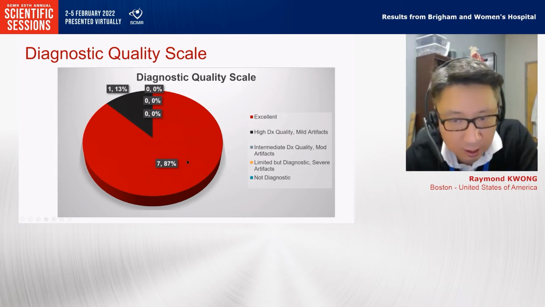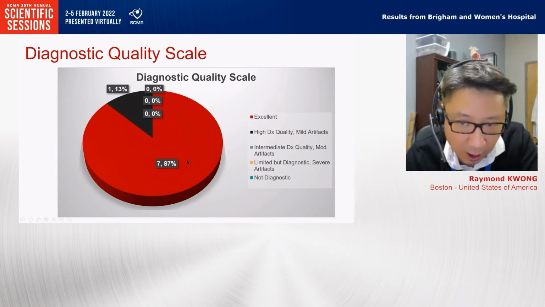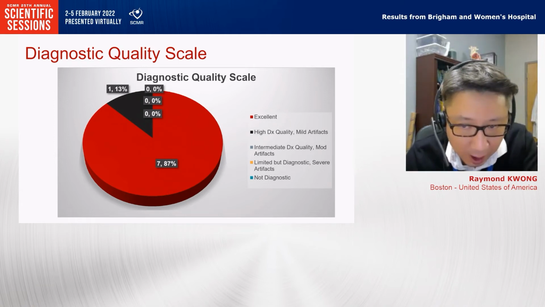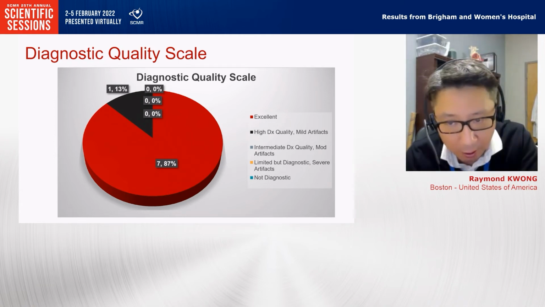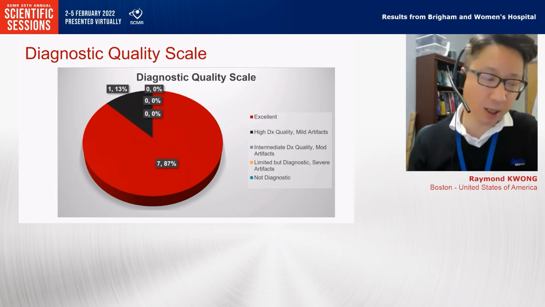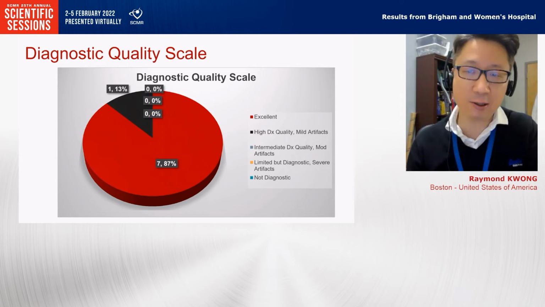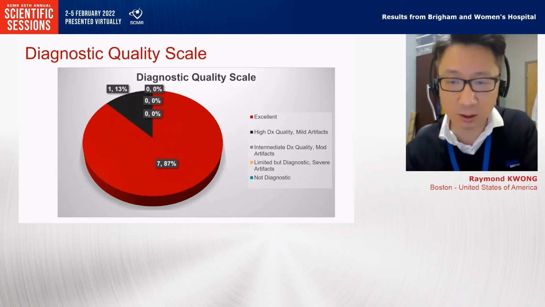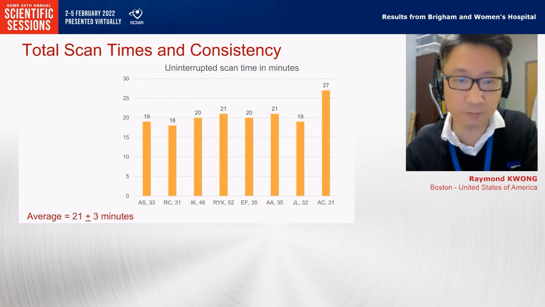I don't remember any case that has more than a little bit of mild motion blurring or mild artifact. This is not a systematic comparison against patients, but overall the study image quality was really, really good.